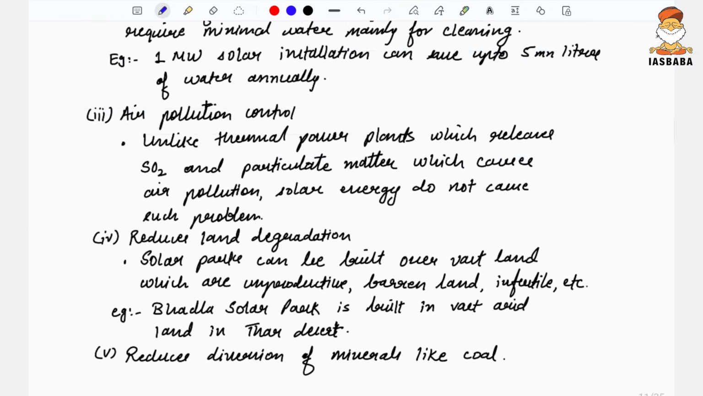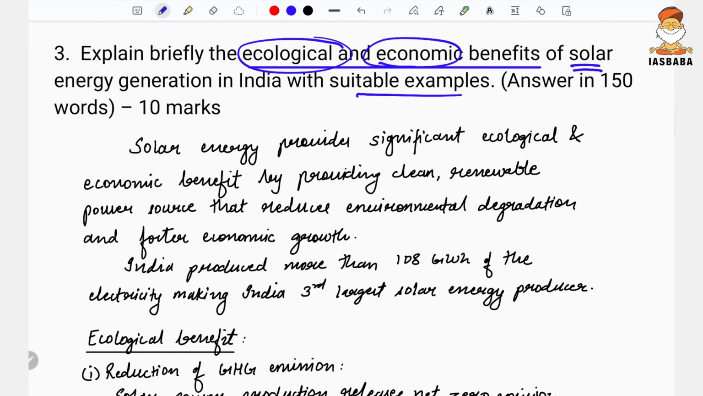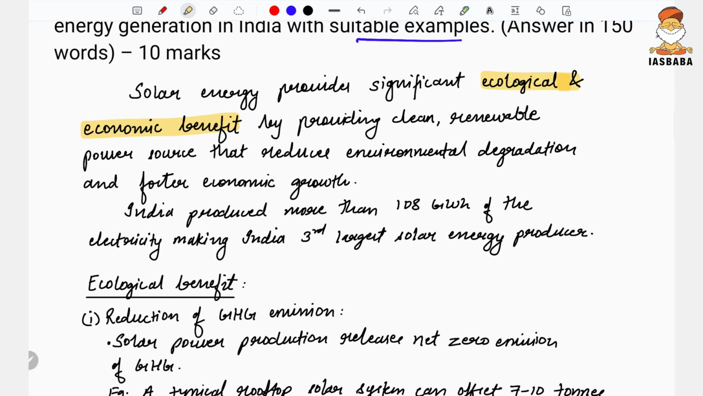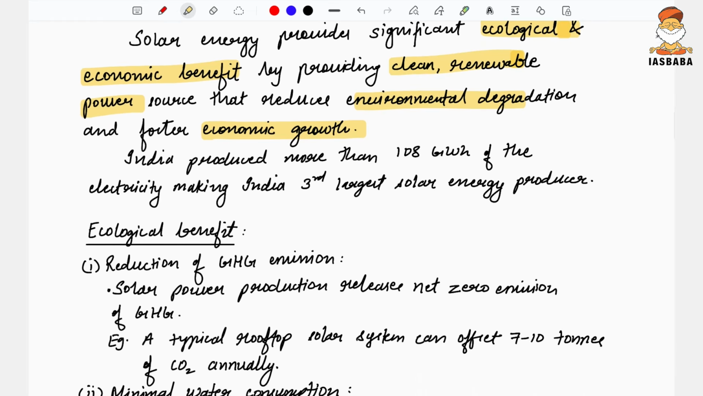So here, since this question was very easy and simple, I elaborated this a little bit. Solar energy provides a significant ecological and economic benefit. Everybody knows about it. They provide clean renewable power sources and thereby help in reducing environmental degradation and foster economic growth. So the demand of the question was ecology and economy. In the introduction, main body, and conclusion, these terms should be reflected very often.